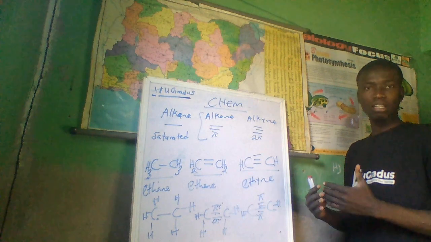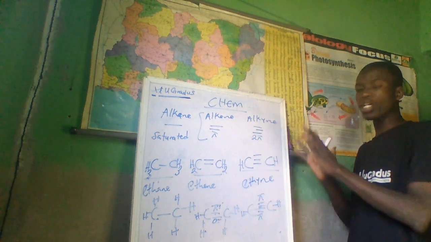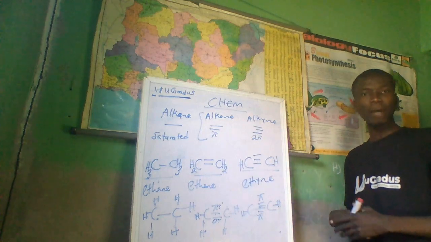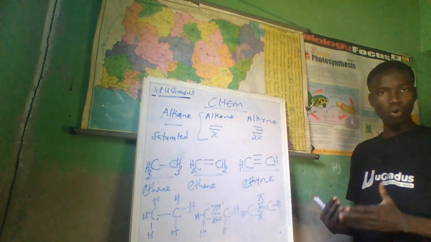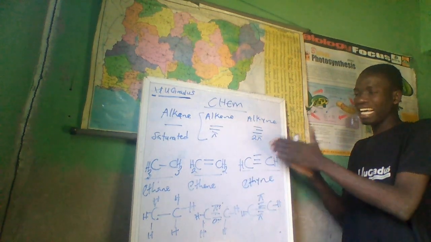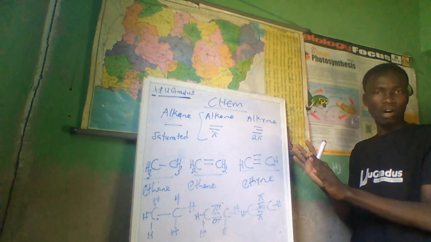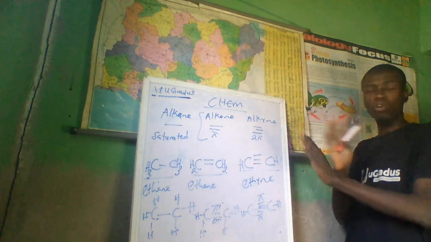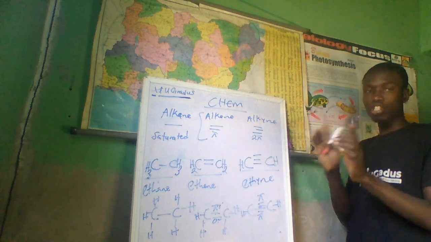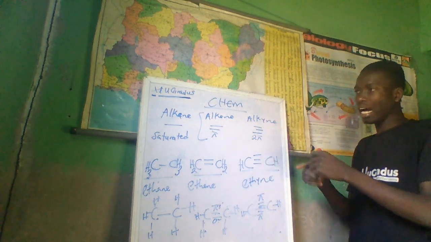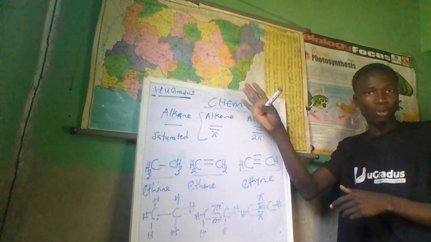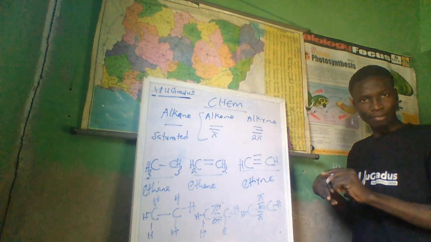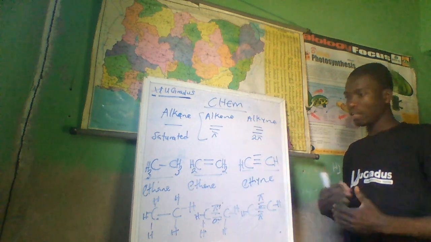The next one I'm going to do is to bring to you some of the reactions of alkene and alkyne. Well, I know by now you must have been able to know why alkene and alkyne are the most reactive, or the most concerned when we talk of reaction. We don't always talk about alkane, ANE. Alkane, the first one that you know in aliphatic hydrocarbon, does not have a lot of reactions. Why? You must have known now.